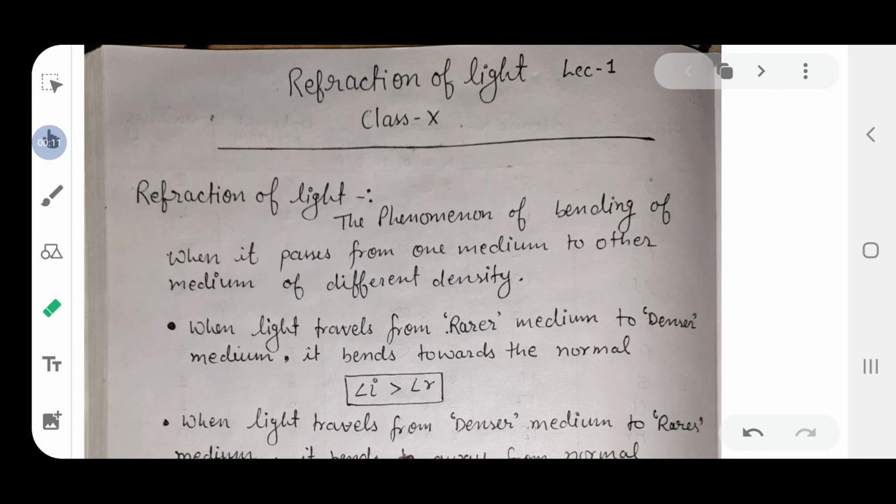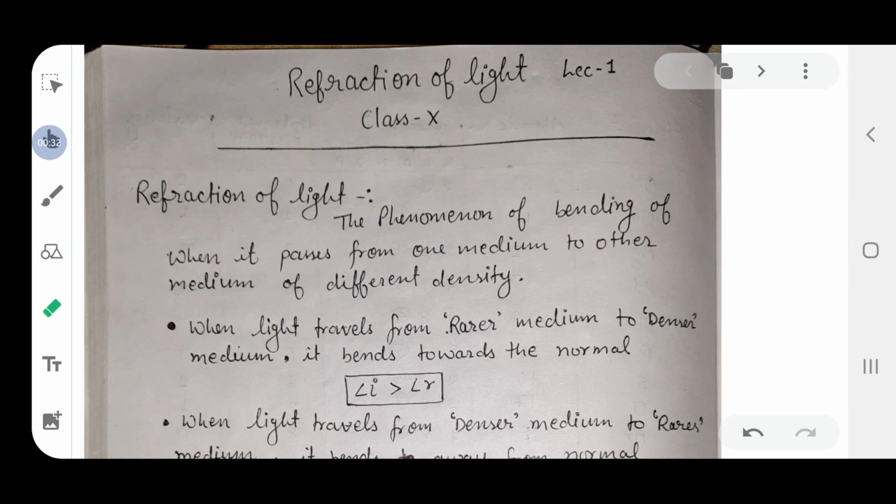Earlier we have studied the reflection of light. Reflection means the bounce back of light in the same medium when it falls on a smooth surface. Now we are going to study the refraction of light.